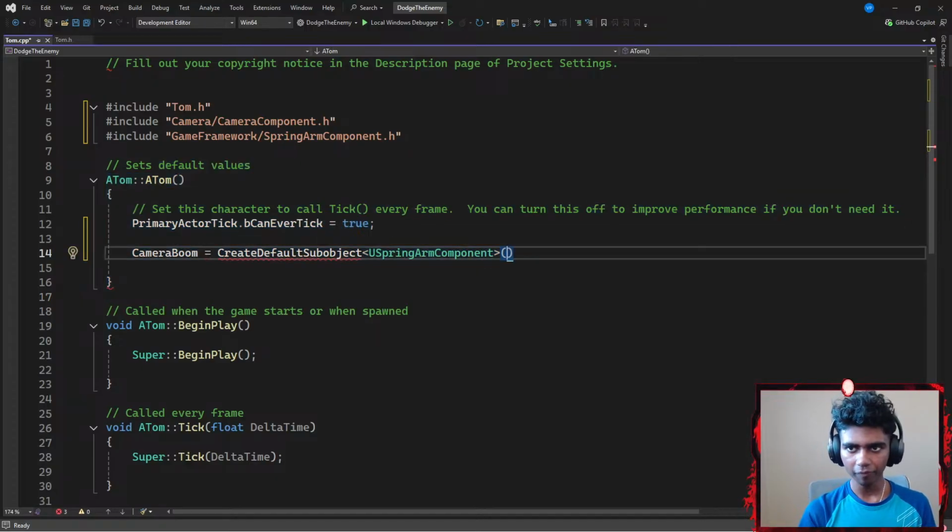And then I'm gonna add a pair of parentheses, and then add a text. What do I wanna call my Spring Arm component? Let's say I wanna call it something like camera boom. I think that's pretty good, and then I'm gonna just end that with a semicolon.